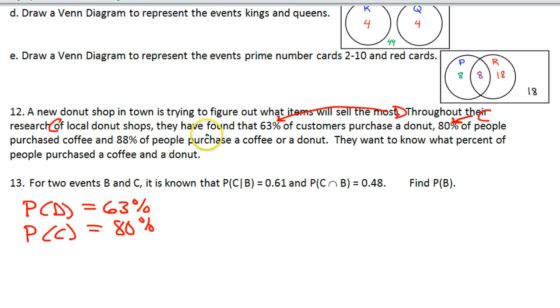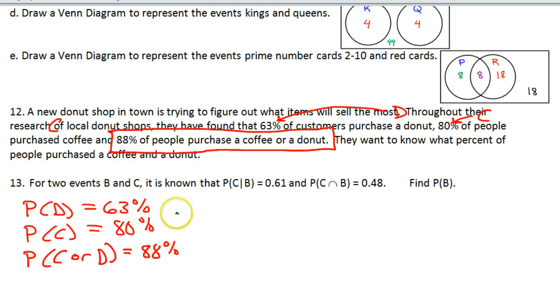Now here's where it gets interesting. They said 88% of people purchase coffee or a donut. That's C or D. So they're telling us the probability of C or D is 88%.